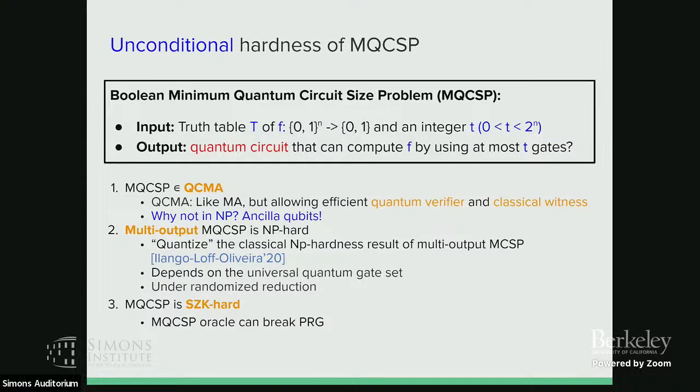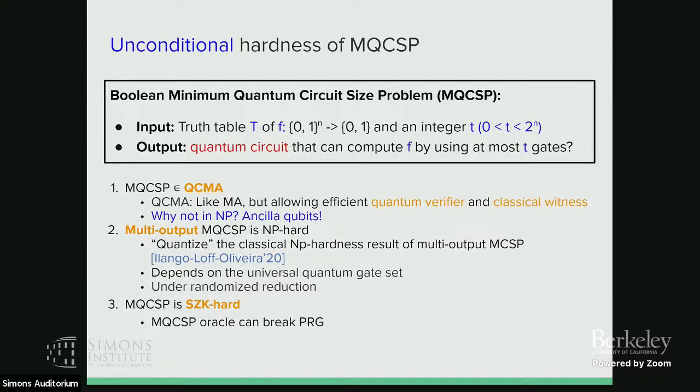But for the truth table one, I don't know how to show it as QCMA hard. Yeah, sorry, you're talking more about these ancillas? So the question is whether we can show MQCSP is QCMA hard. No, I'm saying that, okay, I don't see why, if you don't have ancillas, it's in NP. Oh, yeah, in the next slide we can show that.